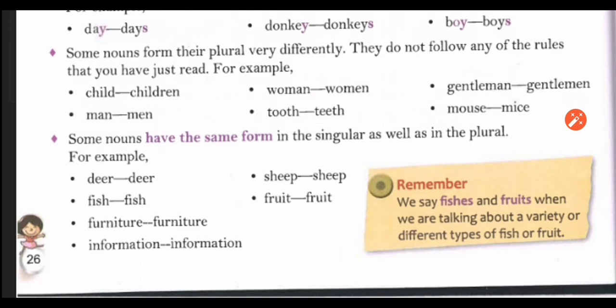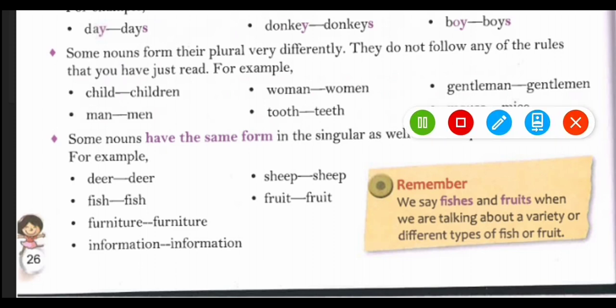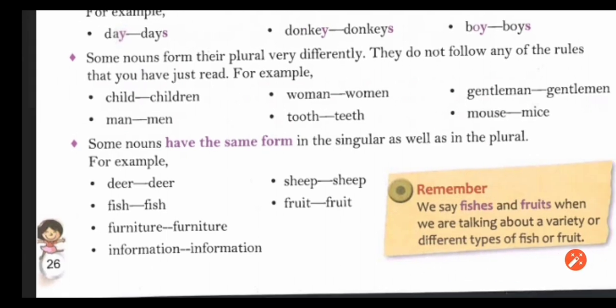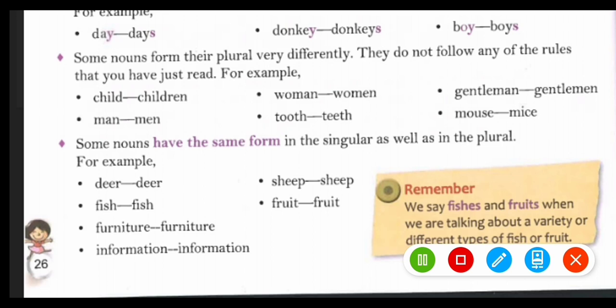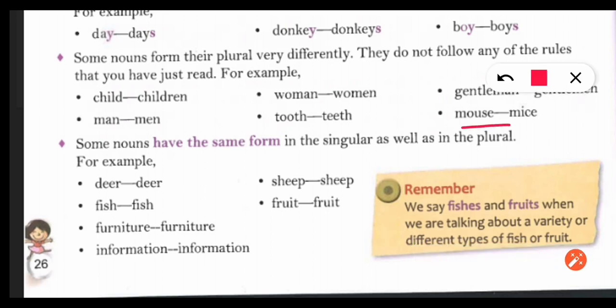Gentleman, same way like I have explained you man and men, here also gentle, MAN is coming, so this is singular, and MEN is coming, this is plural. Mouse, this is singular, and MICE, this is plural.